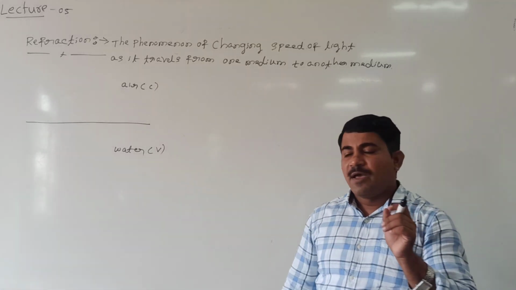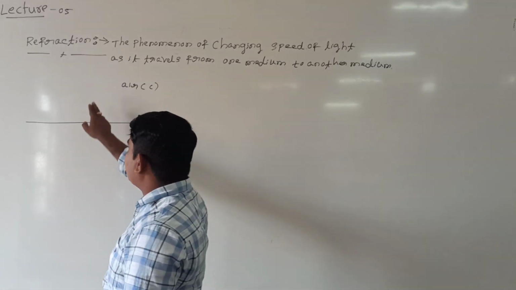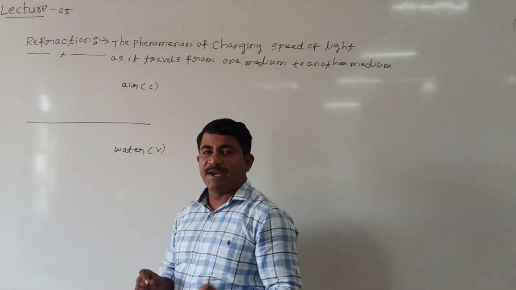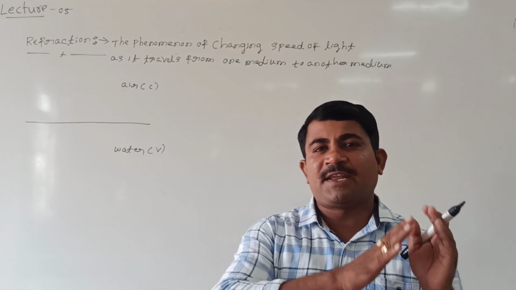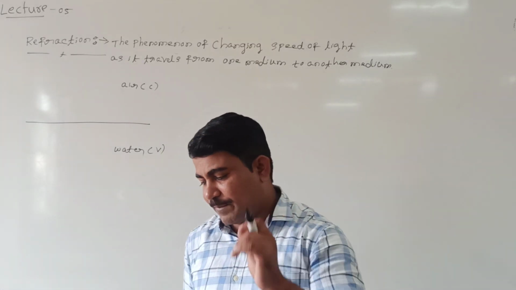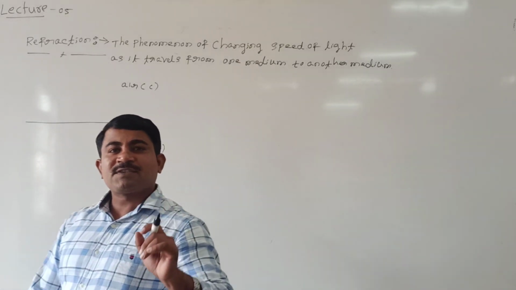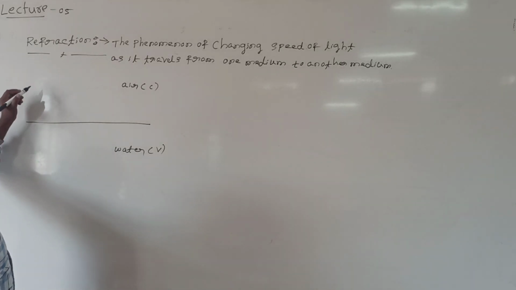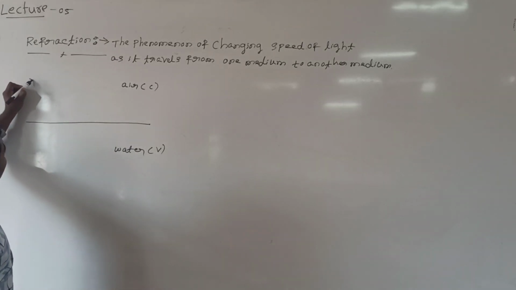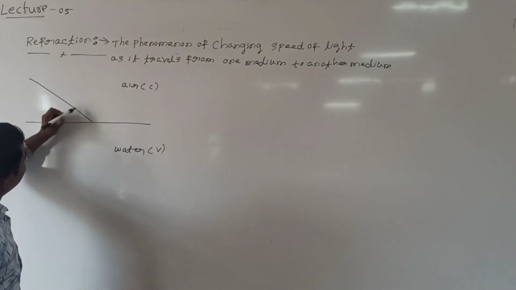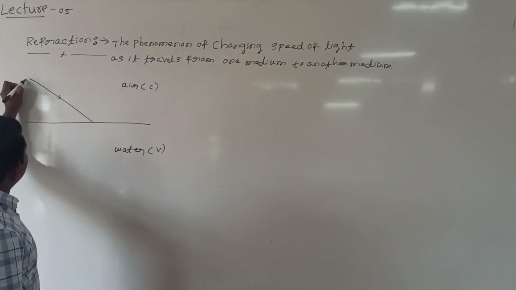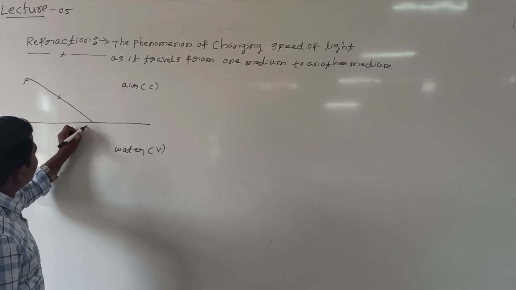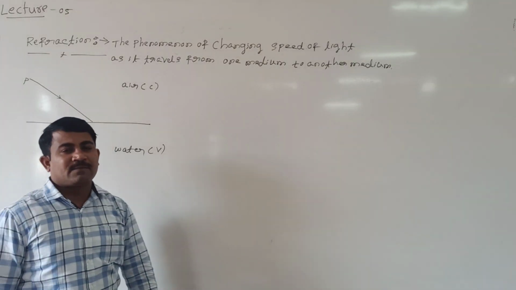When a ray of light travels from one medium to another medium, it changes its speed. Due to the change in speed of light, it changes its direction. Let us take a ray of light incident on the surface. Let PA be the incident ray.